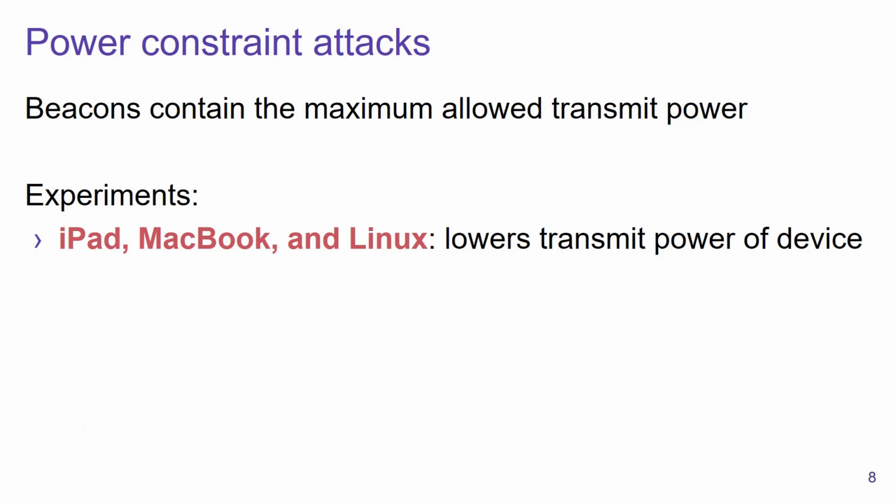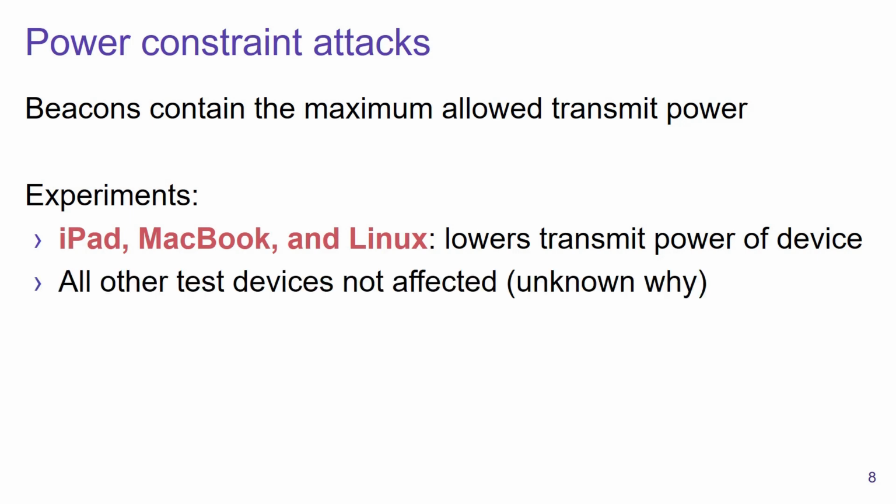So if we look in practice, we tested this attack against various operating systems, and we found that an iPad and a MacBook were vulnerable to the attack, and Linux was also vulnerable. Other devices were not affected. It is unclear why, although we conjecture that after injecting forged beacons, other devices may reset their parameters back to normal once they receive a legitimate beacon.